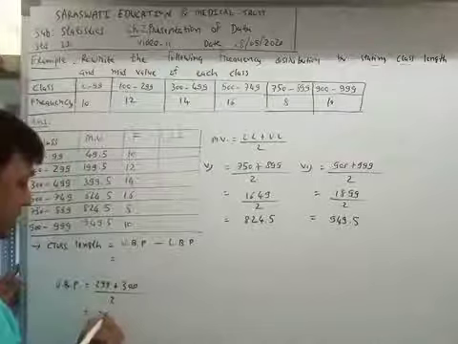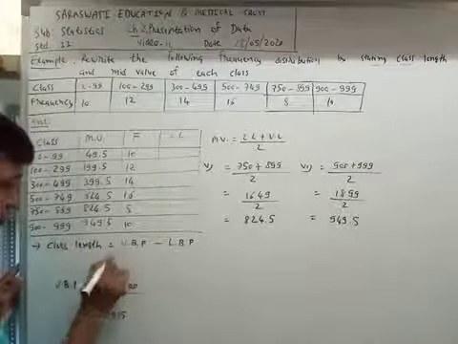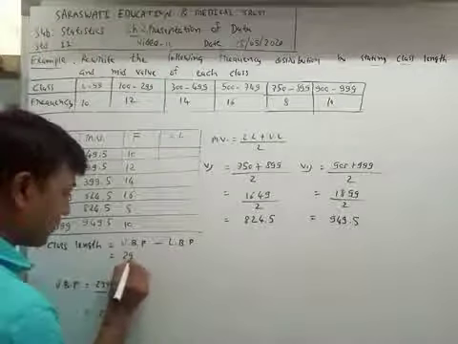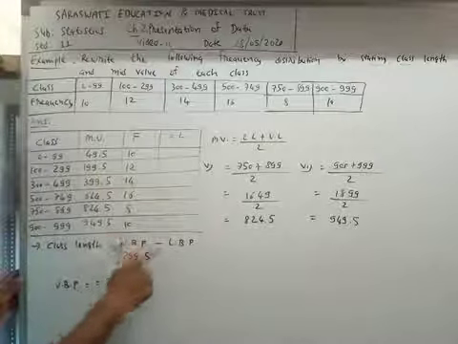So the answer is 299.5. So the upper boundary point of the second class is 299.5.